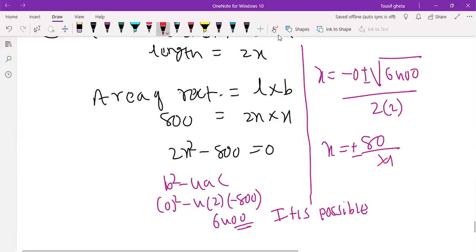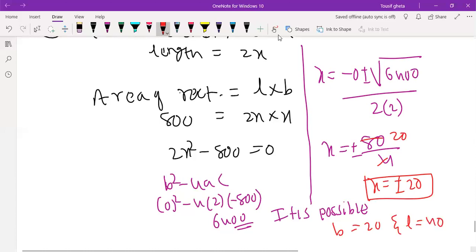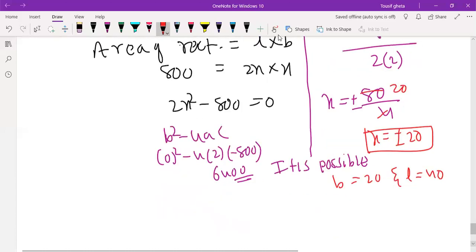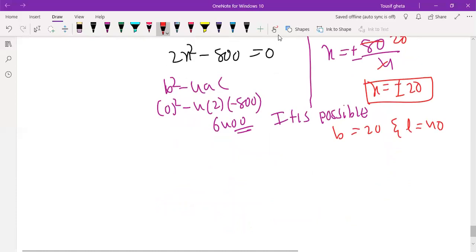So x is equal to plus or minus 20. Plus 20 and minus 20 is the answer. Now let us write the breadth. Breadth is equal to 20 and length is equal to 40 because it is twice, right? Length is 40. Done.